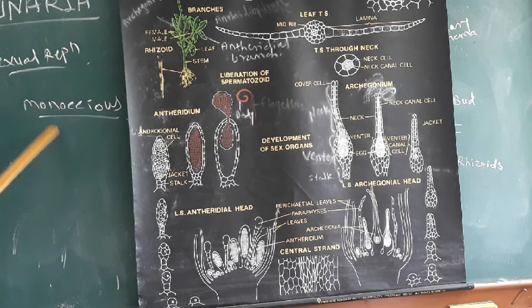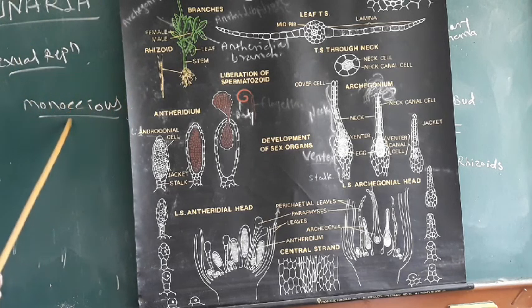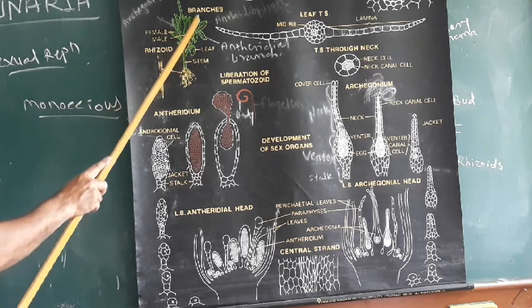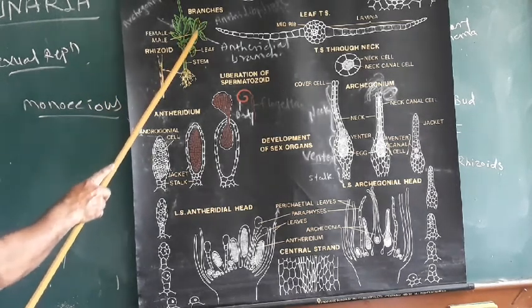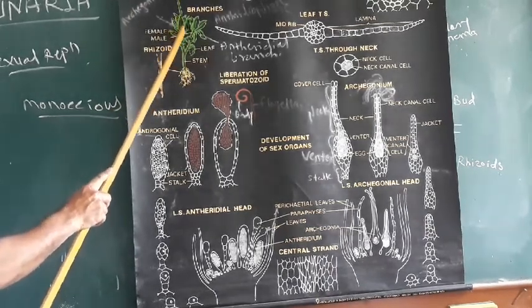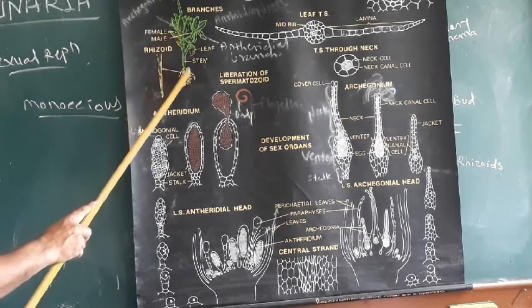Planaria is a monoecious bryophyte, and it is a leafy bryophyte. These sex organs are formed on the same plants. The Antheridia are formed on the antheridial branch, and Archegonia are formed at the tip of the archegonial branch.